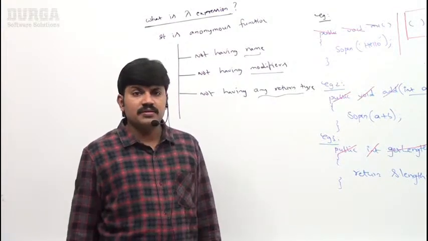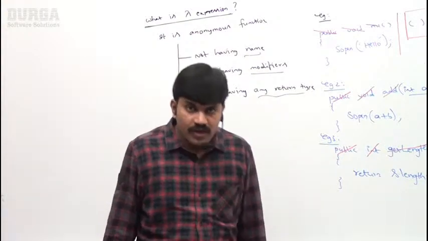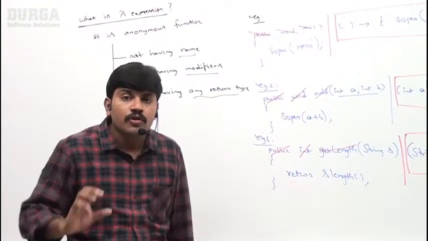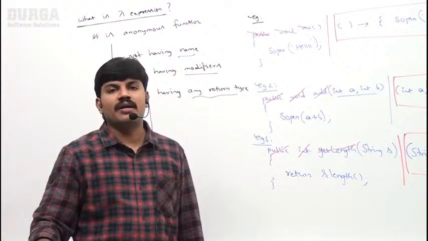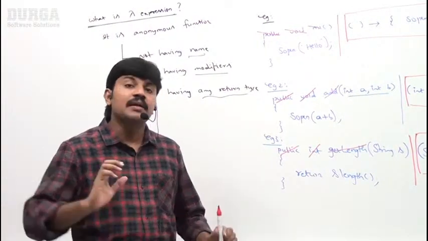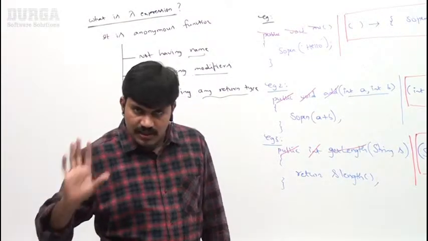Then immediately they may ask, sir, why does a lambda expression not have a return type? Why does it not have modifiers information? Why does it not have a name? That part we are going to take care of. Don't worry about that. What are the internal reasons for that? First, once you get the basic idea, then I will take care of that maybe in the next videos. Is it clear for all of you, right?